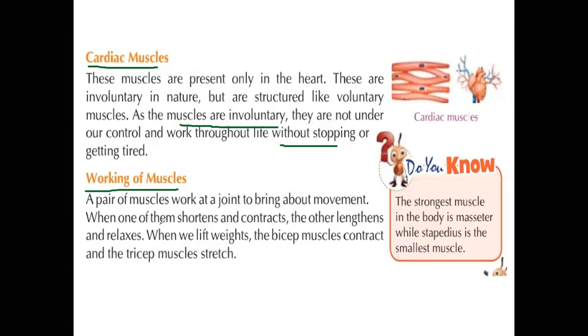When one of them shortens, it contracts, and the other lengthens, it relaxes. Imagine your hand: when you fold your hand, automatically the shoulder part will swell. What will happen? Your muscle will contract. When you relax your hand, automatically the muscle loosens its structure.